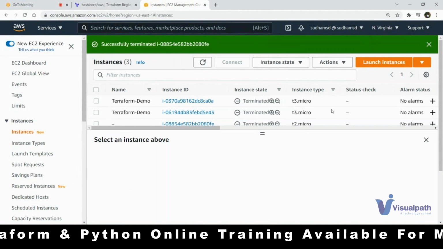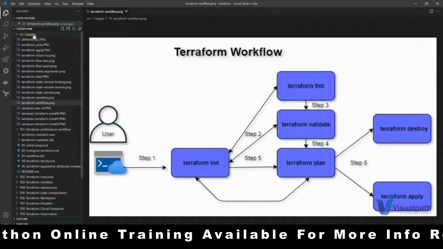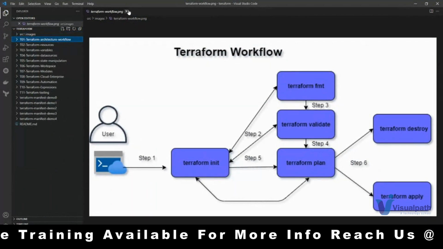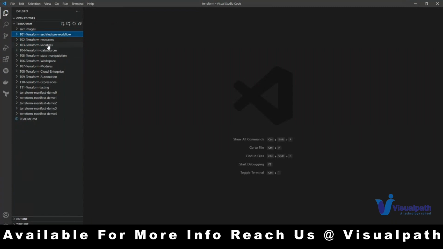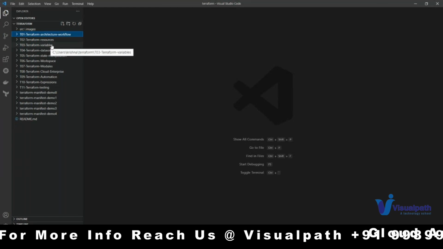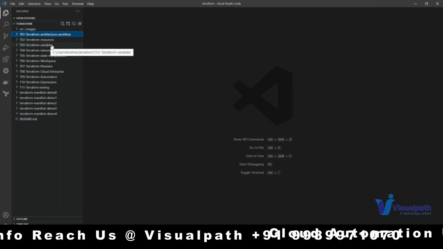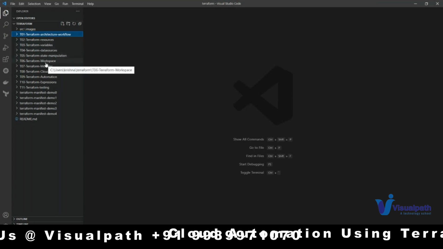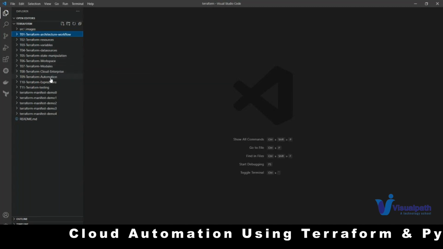Okay, so you can see how many sessions are written here. First we will be starting with Terraform architecture and workflow, like what we discussed today, and then Terraform resources, variables, data sources. In variables we have three types: input variables, output values, and local values. Okay, and data sources, we have state manipulation, workspaces, modules, cloud and enterprise actually.